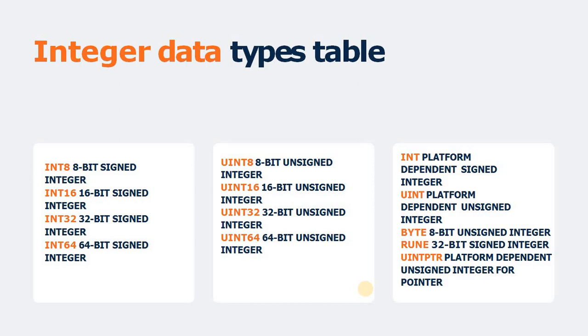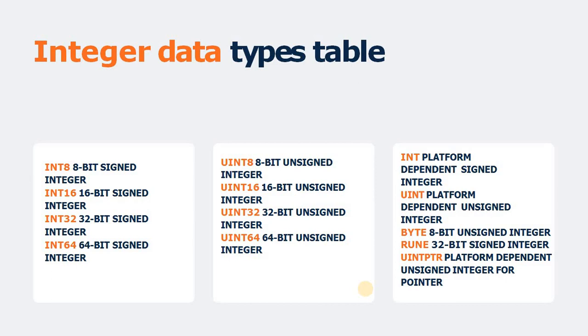So same thing with uint, it is also platform dependent or machine architecture dependent. There is just one difference between int and uint, like uint stores only unsigned integers like 0, 1, 2 and onward. So next is byte. Byte is totally an alias of uint8, meaning it is the same as uint8. So it stores only an 8-bit unsigned integer value.